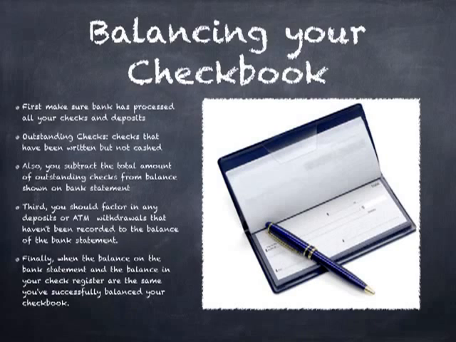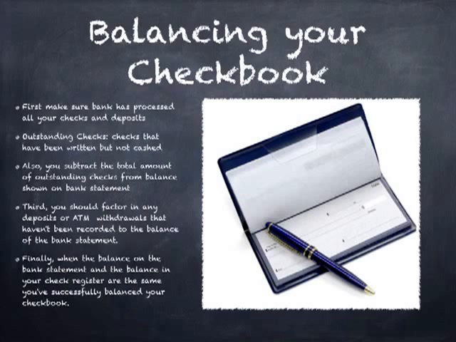Balancing your checkbook. The first step is to make sure that the bank has processed all of your checks and deposits. Outstanding checks are checks that have been written but have not yet been cashed. The total amount of outstanding checks should be subtracted from the balance shown on the bank statement.